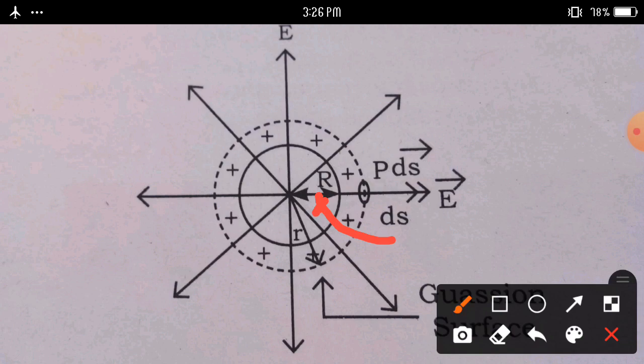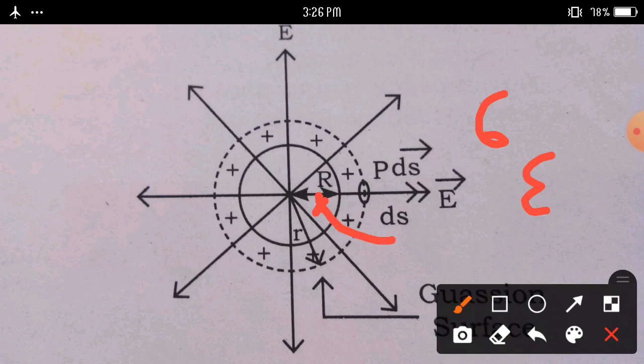Suppose we consider this uniform charge density as sigma. The uniform charge density units are coulomb per meter cube. Place it in a dielectric medium of permittivity, which we consider epsilon. We know that epsilon is equal to epsilon naught into K.